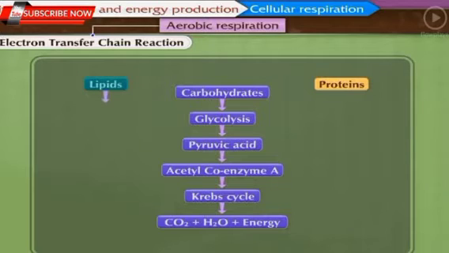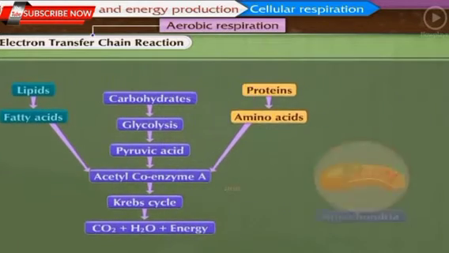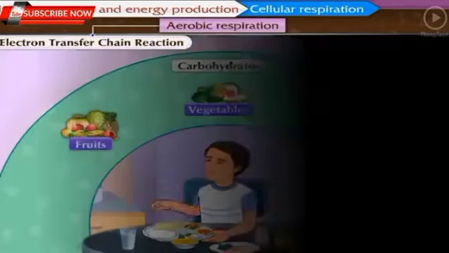Lipids are converted into fatty acids, whereas proteins are converted into amino acids. Fatty acids and amino acids are then converted into acetyl coenzyme A, and energy is obtained through complete oxidation of acetyl coenzyme A by the process of Krebs cycle.